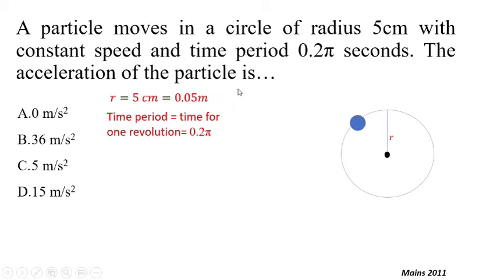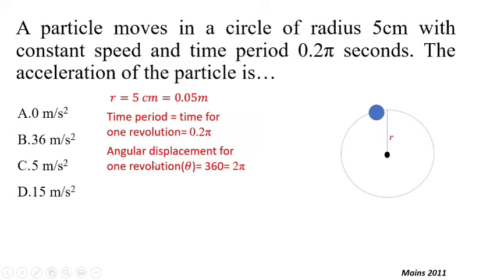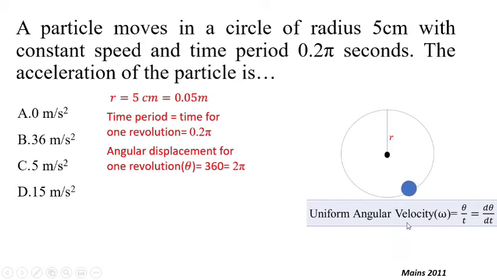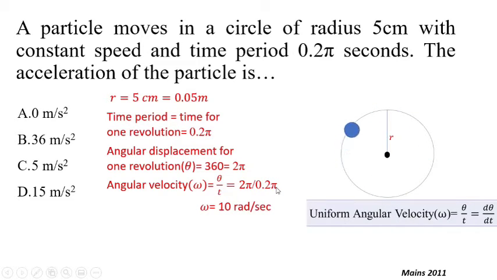The acceleration of the particle is, so in uniform circular motion, as we know, the acceleration is required to change the direction, and that is always towards the center, and that is known as centripetal acceleration. We need to find out the centripetal acceleration. For that we need to find out the angular velocity, where theta for one revolution will be equal to 2 pi and the time period for one revolution is given. That means we can use the formula omega equal to theta by t, that is 2 pi by 0.2 pi, and this omega will be equal to 10 radian per second.